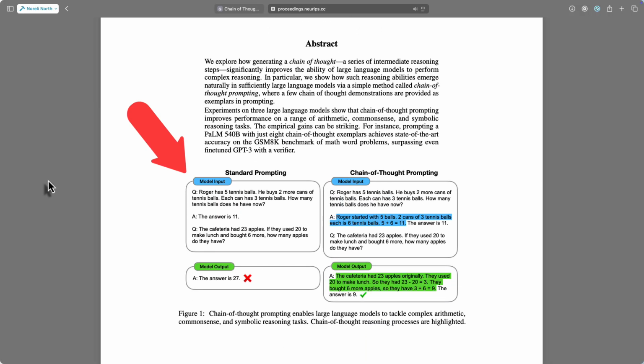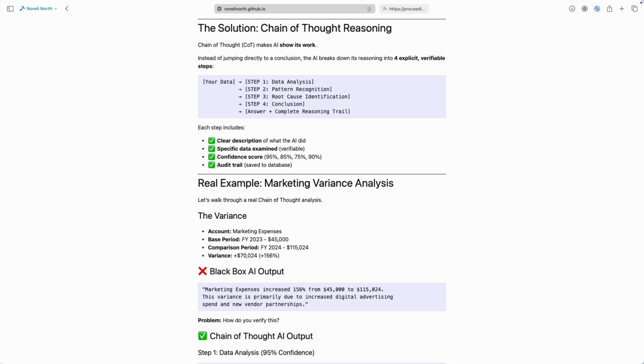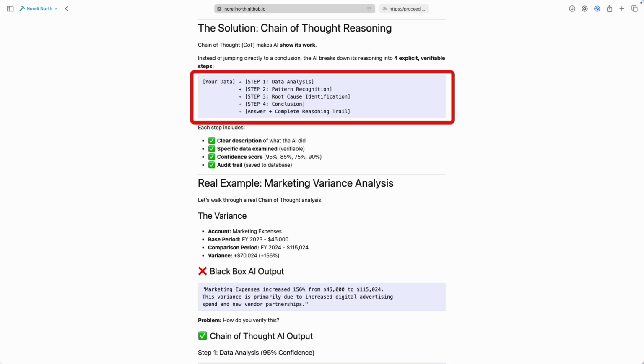Here's what chain of thought is. Instead of jumping straight to an answer, the AI breaks its reasoning into explicit steps. Like showing your work in math class. Step 1. What data am I examining? Step 2. What patterns do I see? Step 3. What's the root cause? Step 4. What's my conclusion?